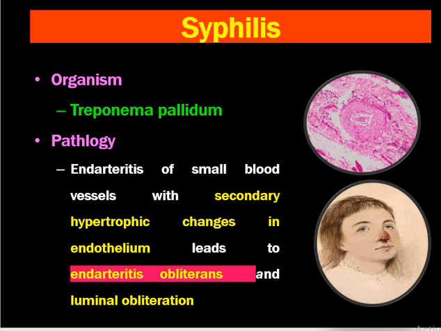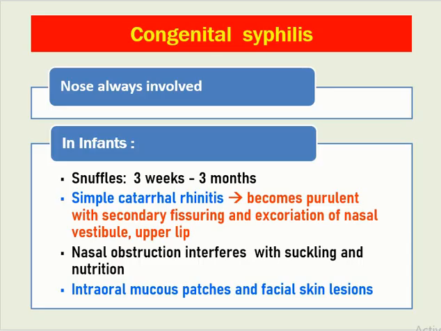The pathology behind syphilis is that it causes endarteritis of small blood vessels with secondary hypertrophic changes in the endothelium that lead to endarteritis obliterans and luminal obliteration. You can see there is endarteritis obliterans along with luminal obliteration here, and you can see the result of endarteritis in the nose. Coming to different stages, in congenital syphilis, the nose is always involved.